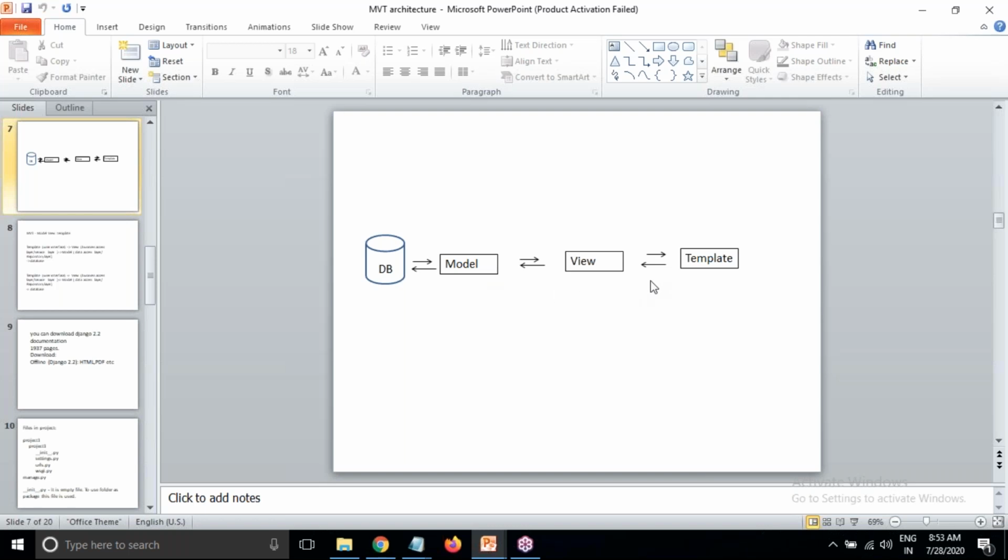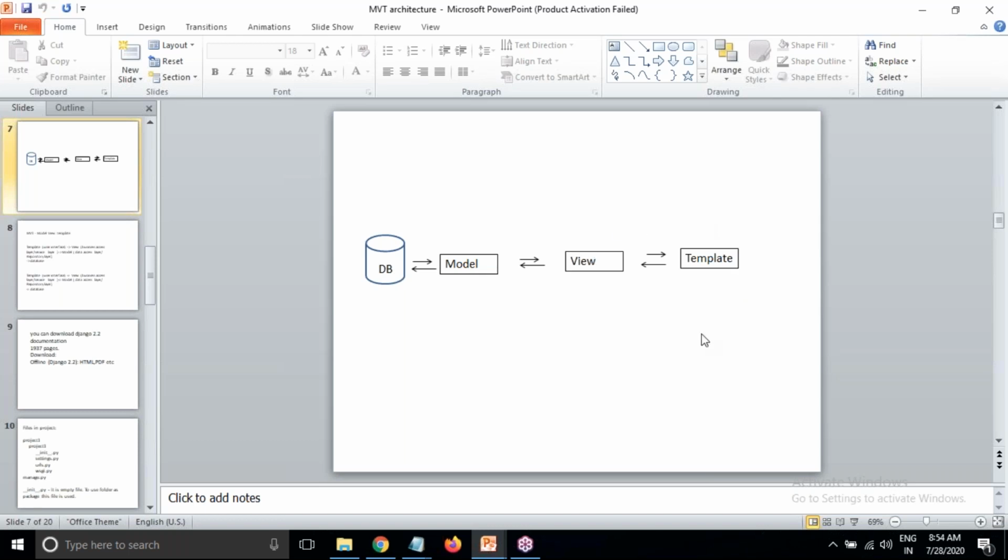So values given in template will go to view, from view to model, from model to database. To access the data in the page, values are sent from database to model, from model to view, from view to template. Like this, it works.